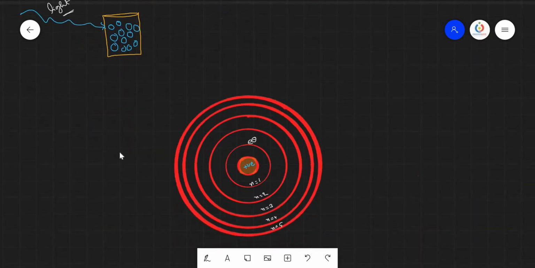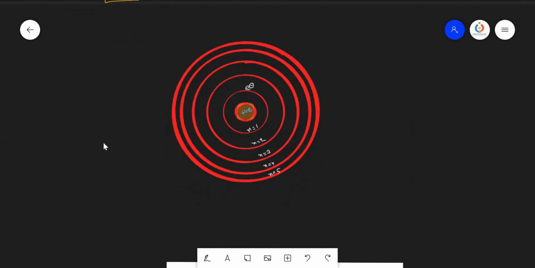Let us see the hydrogen atom structure. We know that hydrogen is an atom with only one electron. So this is the one electron present in the first orbit. And this is the second orbit, which is represented by 2, then third orbit, fourth orbit, fifth orbit, and it continues. Apart from the first orbit, the rest of the orbits are only hypothetical in nature.